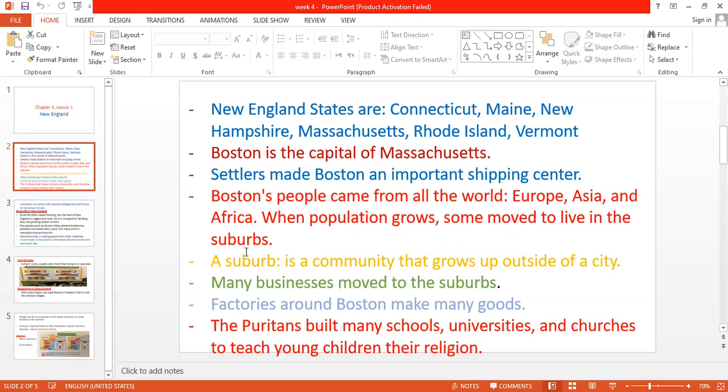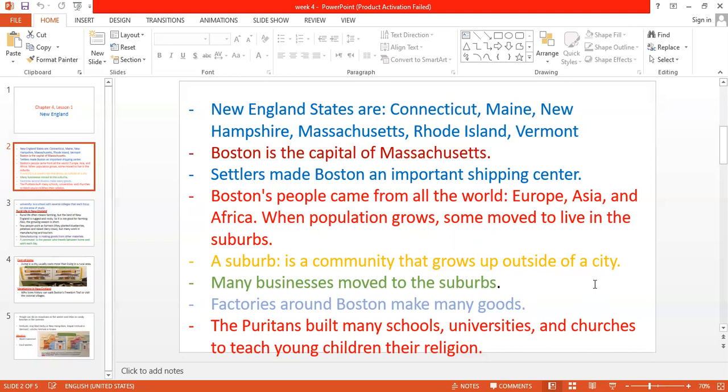Okay, like Port-Said, like Cairo, if we speak about local examples, for example. Okay, so these are urban. Urban means city. Okay, suburban or suburb. Suburb means a small city. It's like a small community that grows outside the city. It's a small community that grows outside the city.